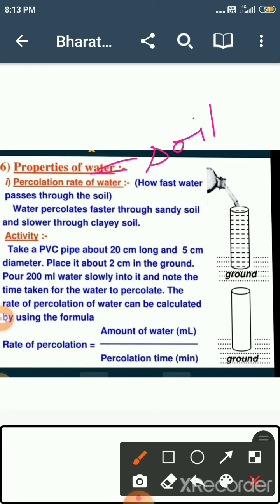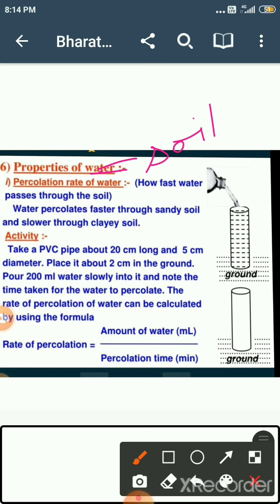Okay, so now there is an activity. By this activity we can understand the percolation rate of water. We have to take a PVC pipe about 20 centimeter long and 5 centimeter in diameter and place it about 2 centimeter in the ground. We have to fix the PVC pipe into the ground. Then we have to pour 200 ml of water. It is necessary to measure the water. Then we pour it into the pipe, and then we can find out the percolation rate.